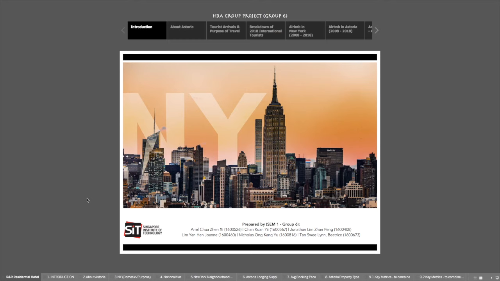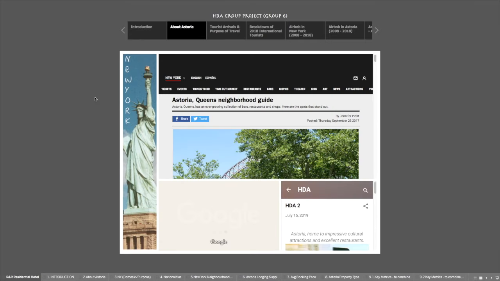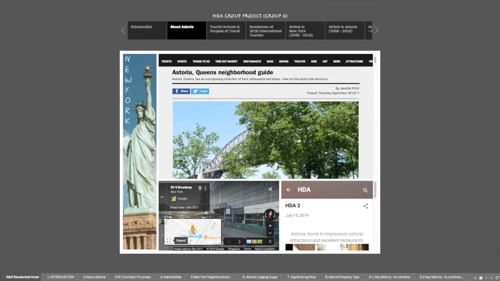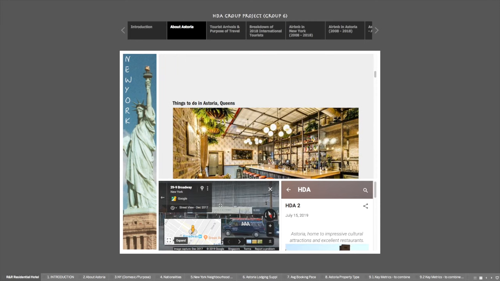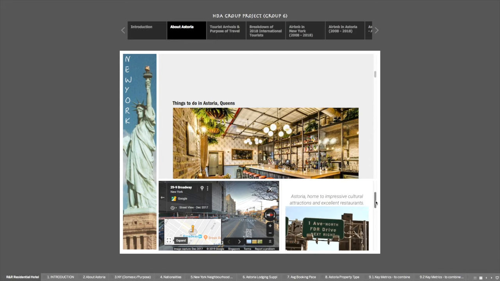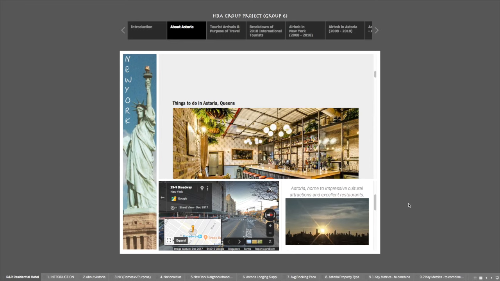We are assigned to the database in New York and we assume the given plot of land is at Astoria. We recommend building a residential hotel in an economical range for this planned investment. The residential hotel will be located at 2910 Broadway, Astoria. It is situated between LaGuardia Airport, which fundamentally serves the domestic flights, and John F. Kennedy International Airport.